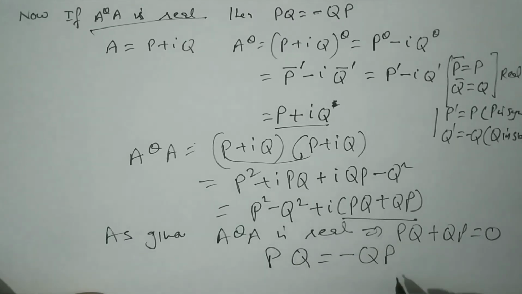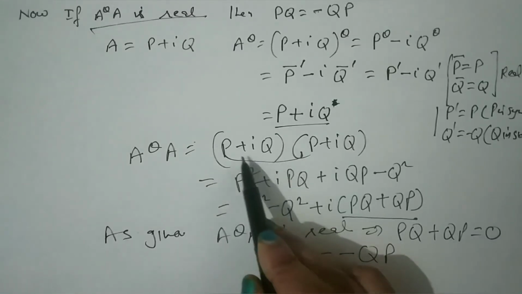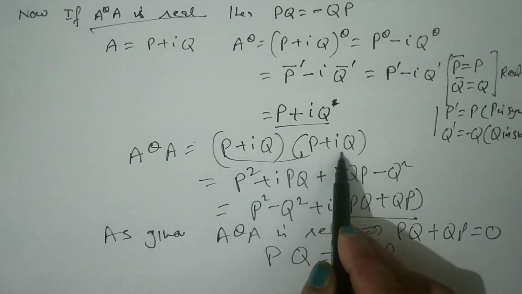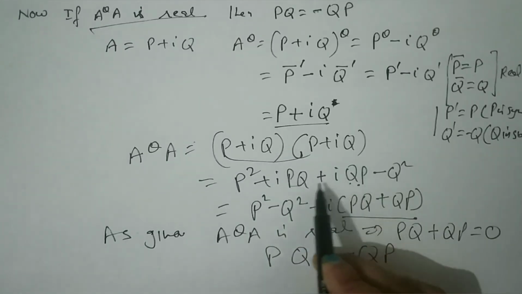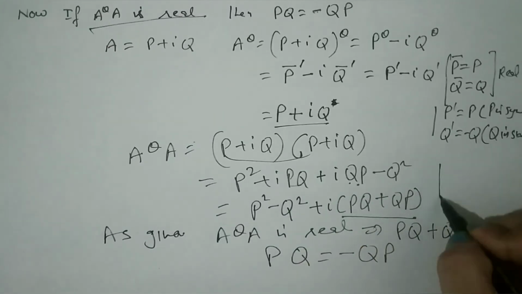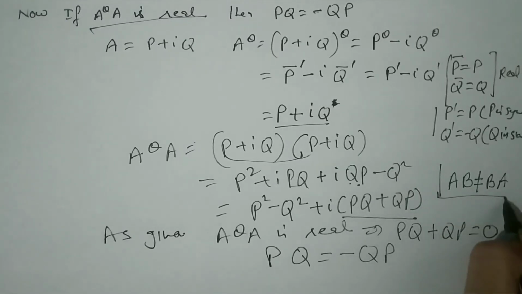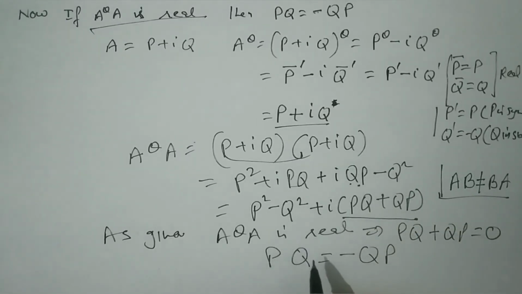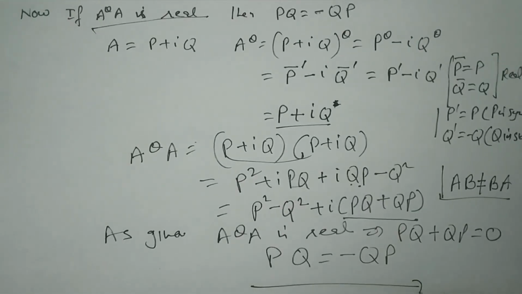minus QP, right? Now here you can see when I multiply, I maintain the order. P into Q is PQ and Q into P is QP, not PQ, because when we multiply matrices, the product is not commutative. A into B is not equal to B into A, so we cannot write it equal, PQ is equal to QP, right? So this is a complete proof.